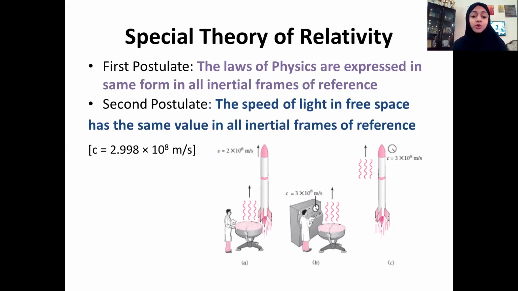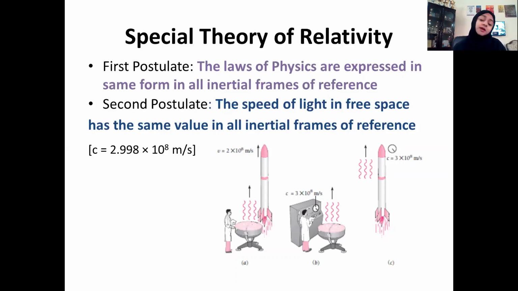And there is one more thing which I would like to discuss at this point. The speed of light in free space is the ultimate or the maximum velocity any object can have in the universe. Nothing can have a speed greater than 3 times 10 raised to 8 meter per second.